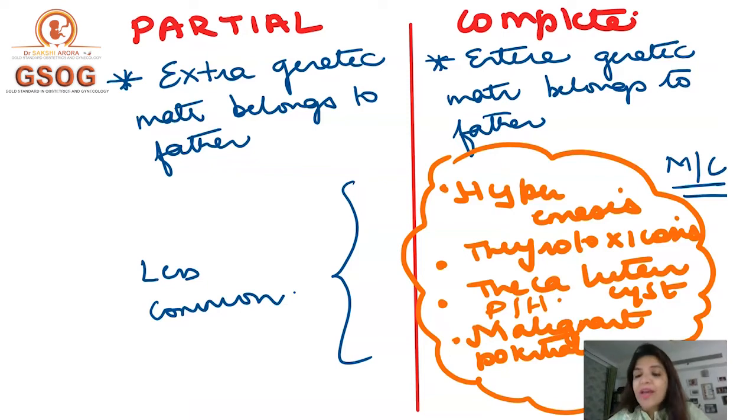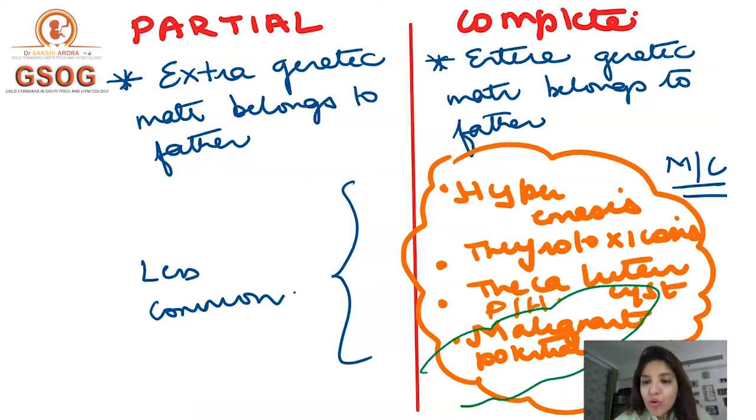Not only this, I told you in the beginning of the lecture that a molar pregnancy or an H mole is a benign disease of the trophoblast with malignant potential, right? So malignant potential is also more with a complete mole in comparison to a partial mole. So if they ask you whether chances of becoming malignant are more with a partial mole or a complete mole, you are going to say that they are more with a complete mole, right?